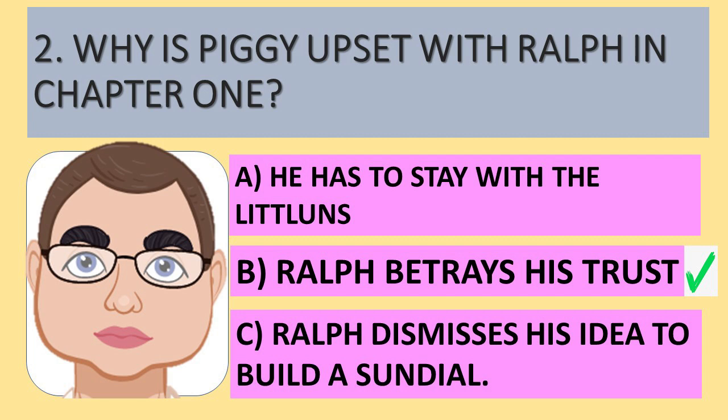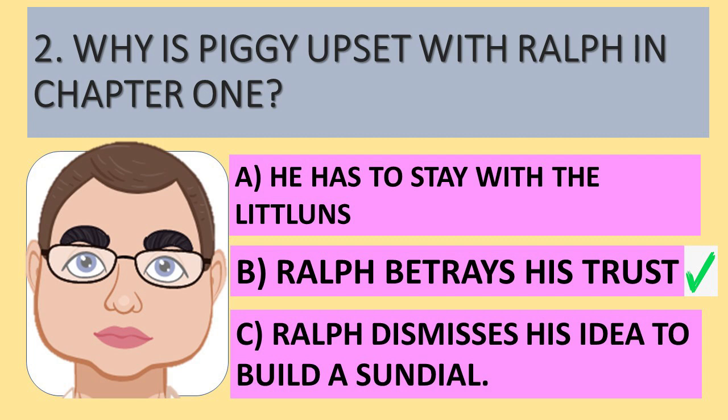Now, Ralph immediately thinks that's the reason why Piggy's upset. But then Piggy says that it's because Ralph told everybody that his nickname is Piggy when he'd asked him not to. That Ralph understands at that point that he's upset Piggy in that way. So Ralph has betrayed his trust, and we see that Piggy is hurt and crushed by this.